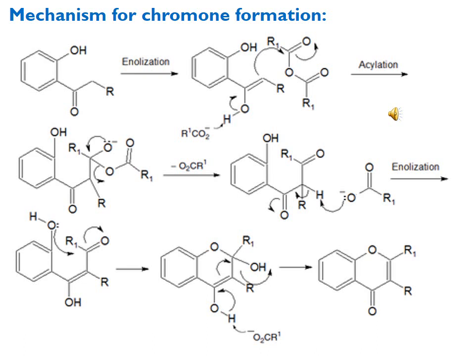So this is the overall mechanism for the formation of chromone from 2-hydroxybenzoketone.